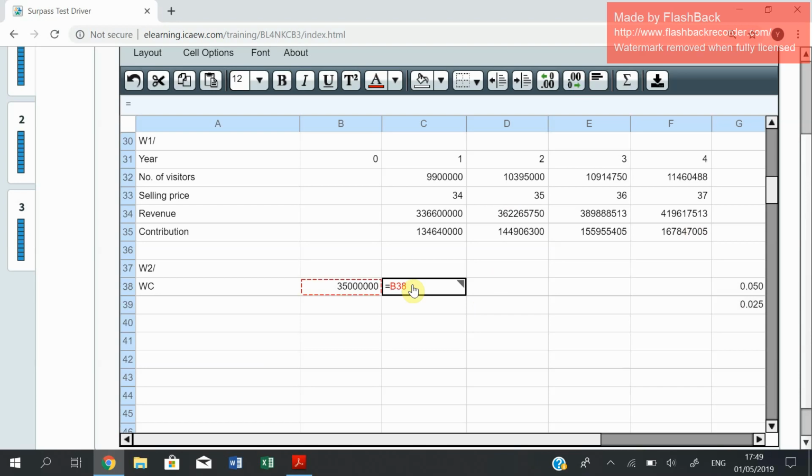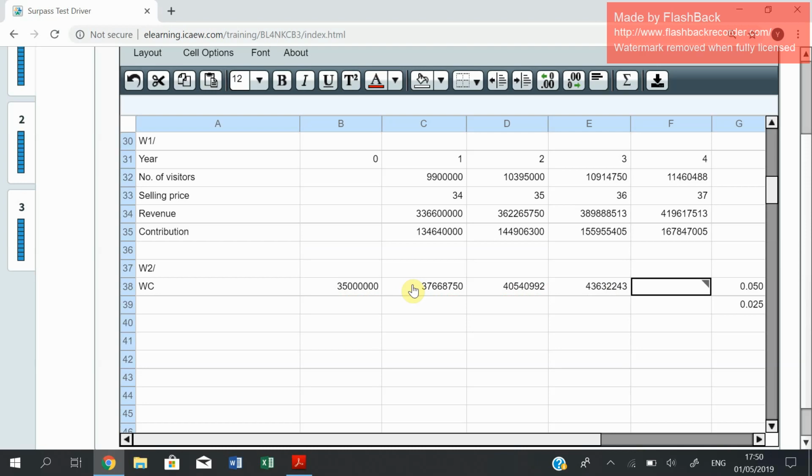Which means the working capital is going to grow at 1.05, the growth in sales volume, multiplied by 1.025, the growth in selling price. Here you go, this is the working capital in year 1. Again, it grows by 1.05 and then by 1.025. This is year 2, equal to this one multiplied by 1.05 multiplied by 1.025.